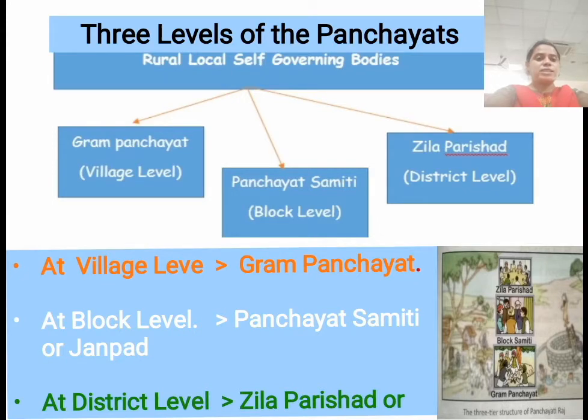Now let's discuss the three levels of Panchayat or the rural self-governing bodies. So three levels are here. At the village level, it is called Gram Panchayat, and at block level, that system or organization is called Panchayat Samiti, and at district level, this body is called Zilla Parishad. So once again revise that, at village level that body is called Gram Panchayat, and at block level it is called Panchayat Samiti or Janpad, and at district level this body is called Zilla Parishad.